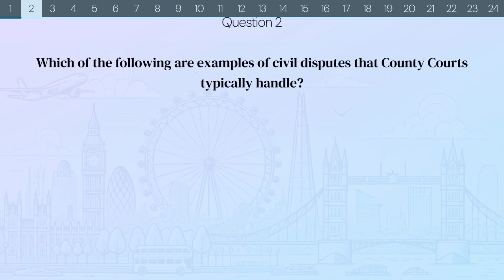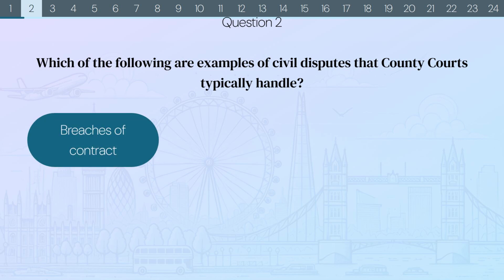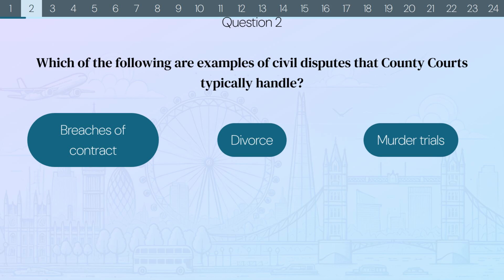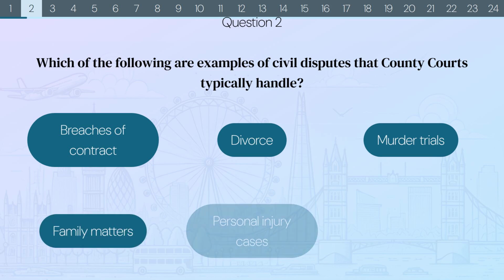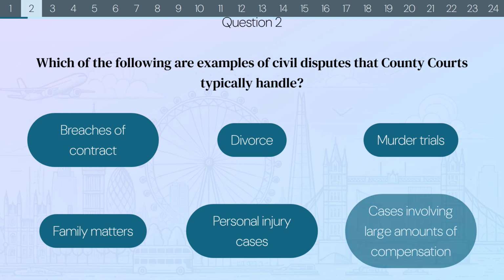Question 2. Which of the following are examples of civil disputes that county courts typically handle? Breaches of contract? Divorce? Murder trials? Family matters? Personal injury cases? Or cases involving large amounts of compensation?